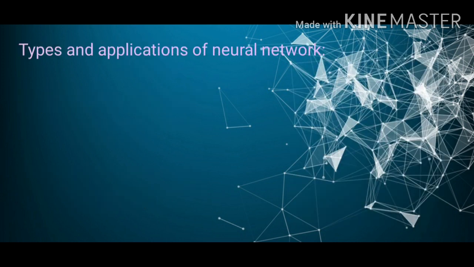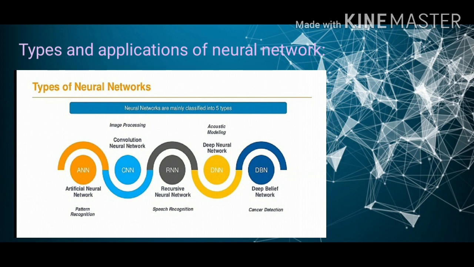Now let's come to the types of neural network. On the basis of their function, neural networks are of 5 types. The first one is the artificial neural networks, about which we read just now, and it is mainly used for pattern recognition. Next comes the CNN, that is convolutional neural network, and it is mainly used for image processing.